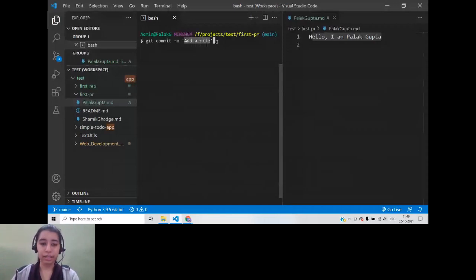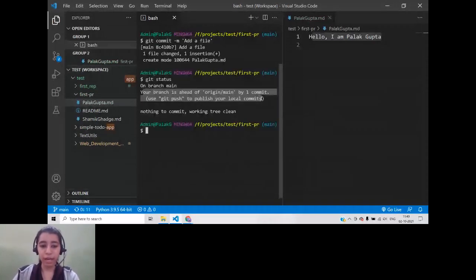So after I've done that, I will click on commit. Now, if I check the status, you will see that the working tree is clean. Okay. So now you can see, in case you get stuck anywhere, make sure you read these messages because these are really helpful. It will show your branch is ahead of origin/main by one commit. Why is it showing one commit? Because I've just made one commit right now. And it is telling us the next step is to git push. Now, what does this mean?